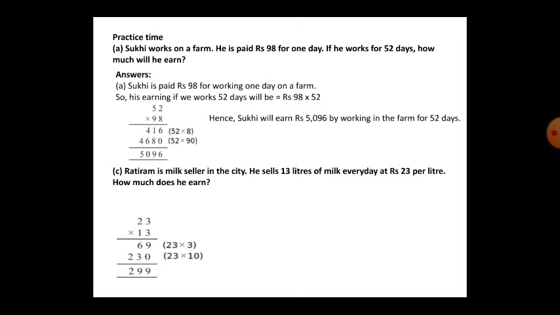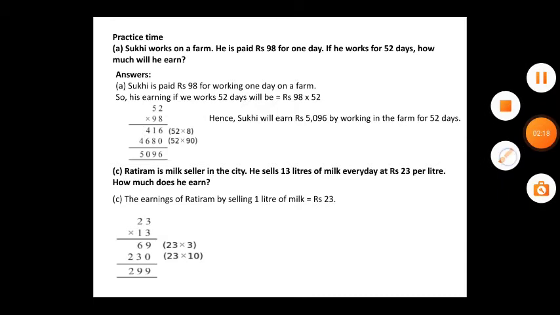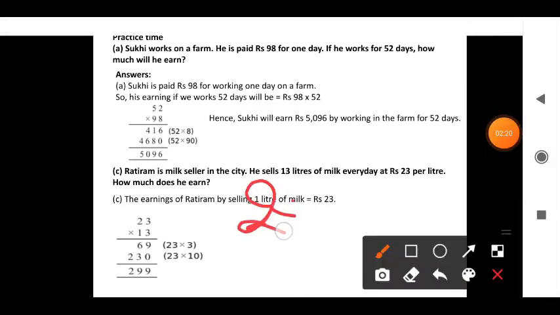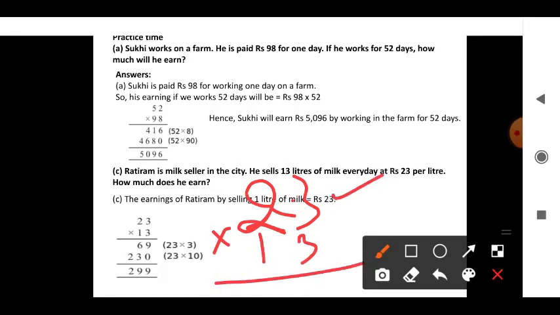So 1 liter, how much will he sell? So 1 liter cost is 23 rupees. How much for 13 liters, like that? So what you have to do, you have to multiply here also, the same thing. So 23 you multiply with how many liters? 13 liters. 1 liter of milk costs 23 rupees. So totally for 13 liters you have to multiply.